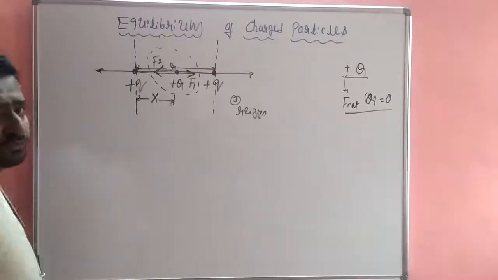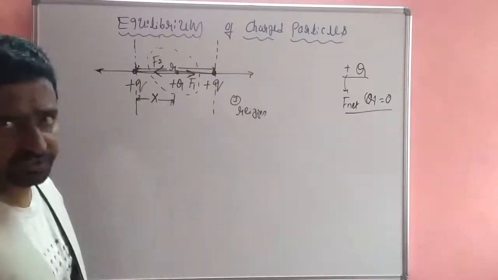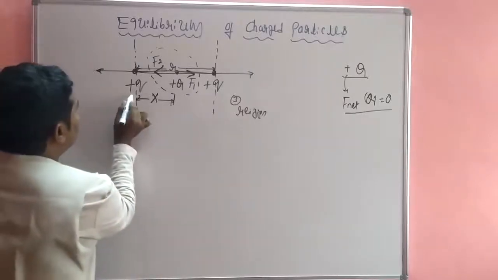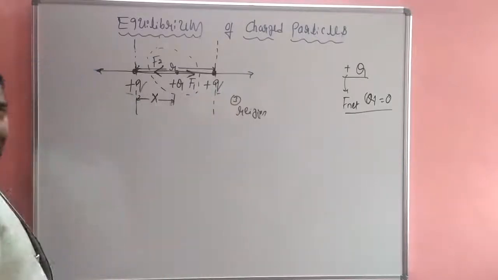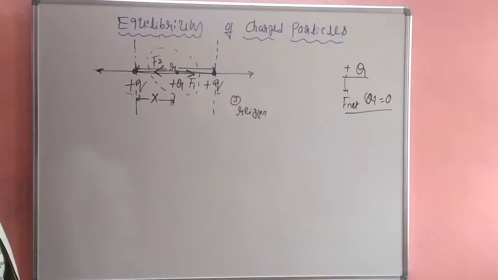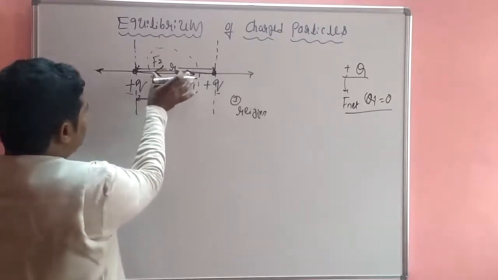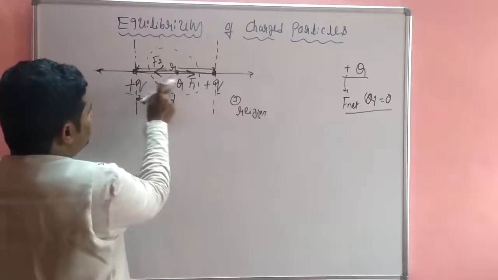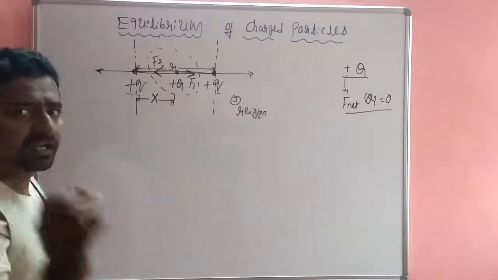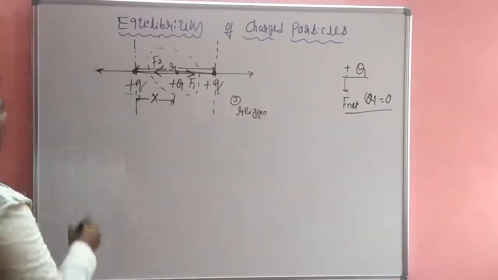Look at this: F1 and F2 are in opposite directions, and the magnitudes are the same. So the net force on Q is 0. Why?